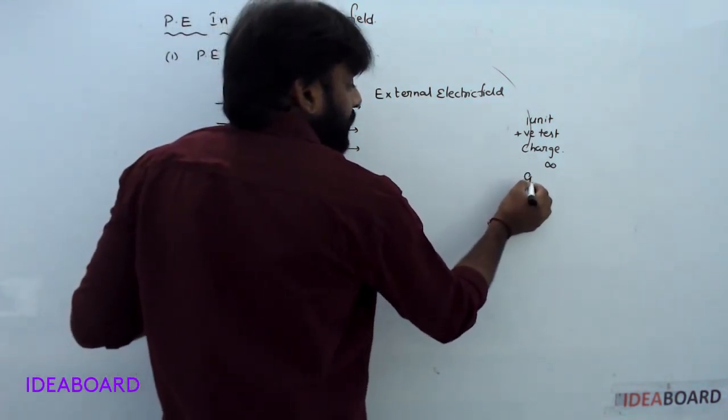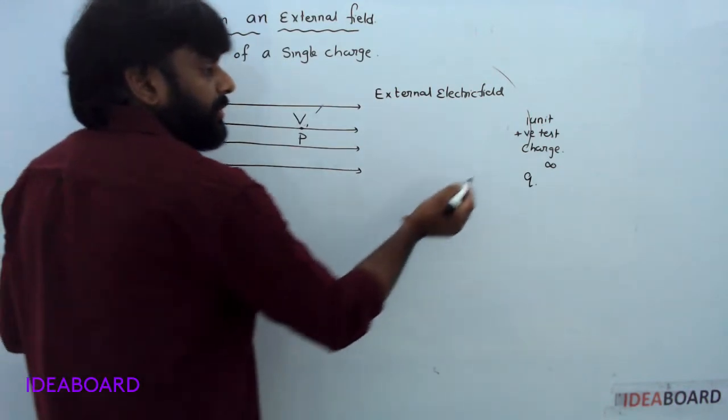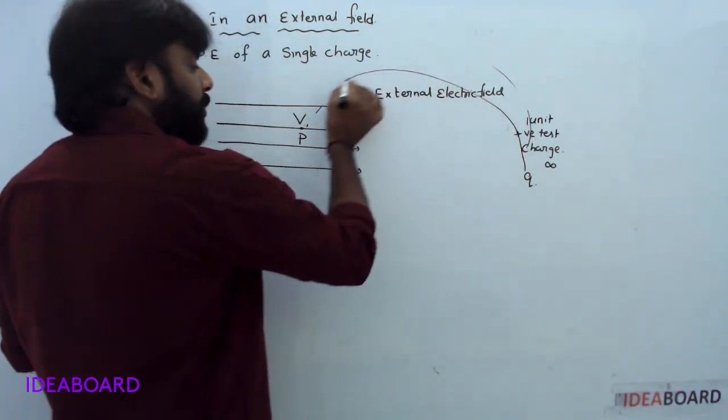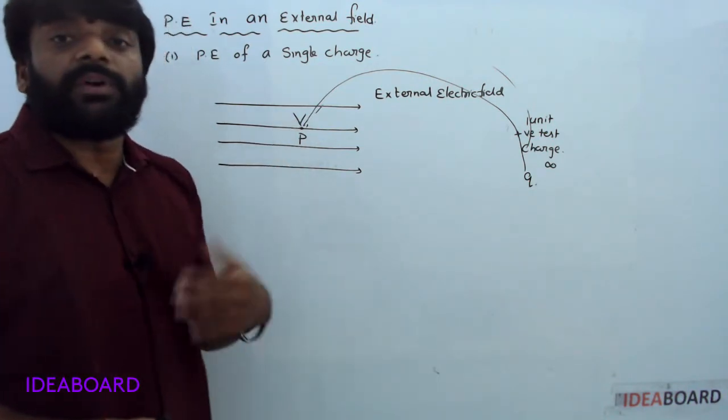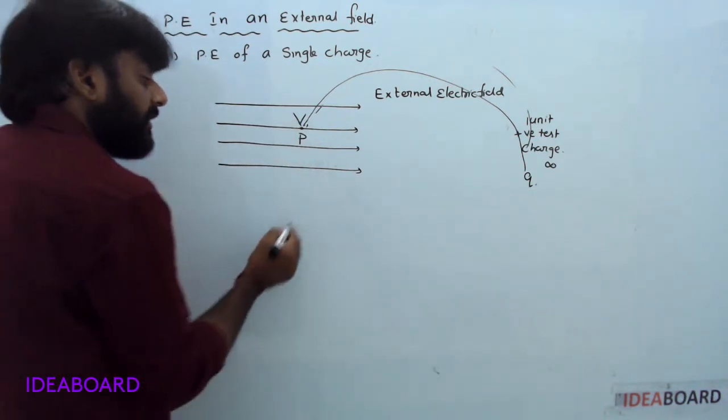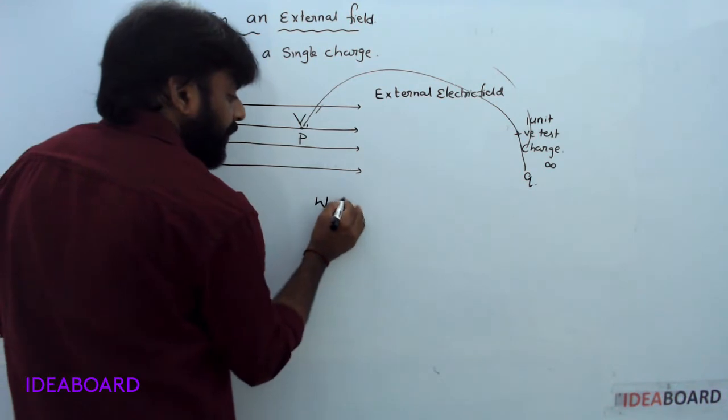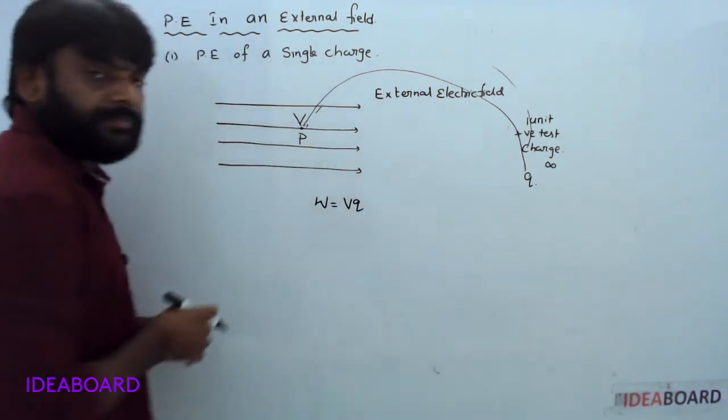Now, a charge Q brought from infinity to this point requires some work done. That work done you write as W is equal to VQ.